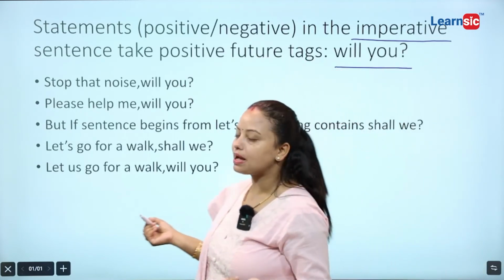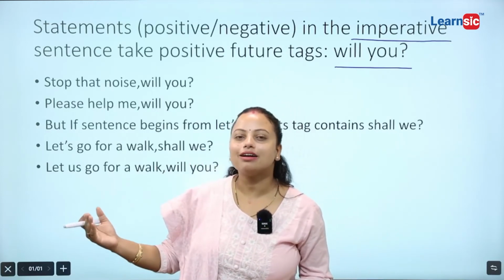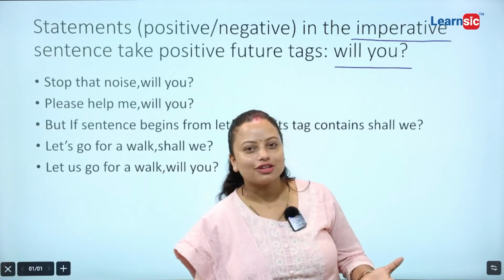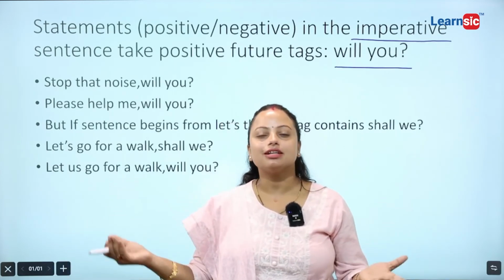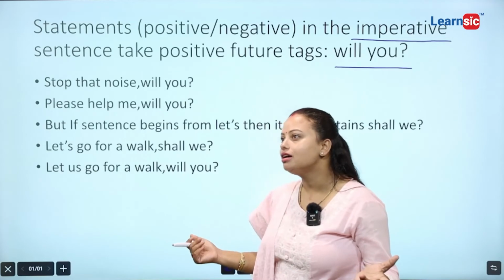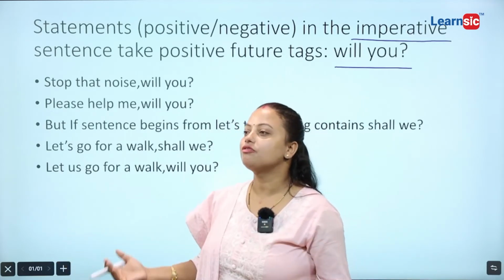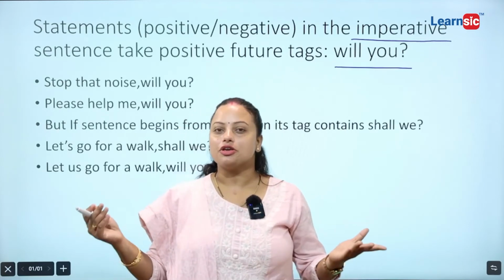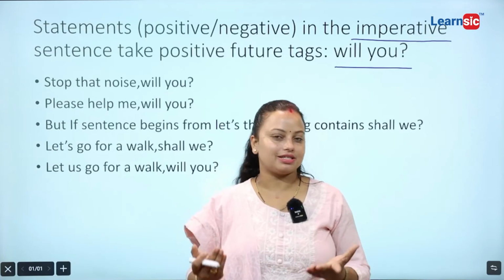What is meant by imperative? Imperative means it may be a command, it may be instructions, it may be an order. If the sentence is in the form of an order, a command, or instructions, then you have to understand the sentence is in imperative form.